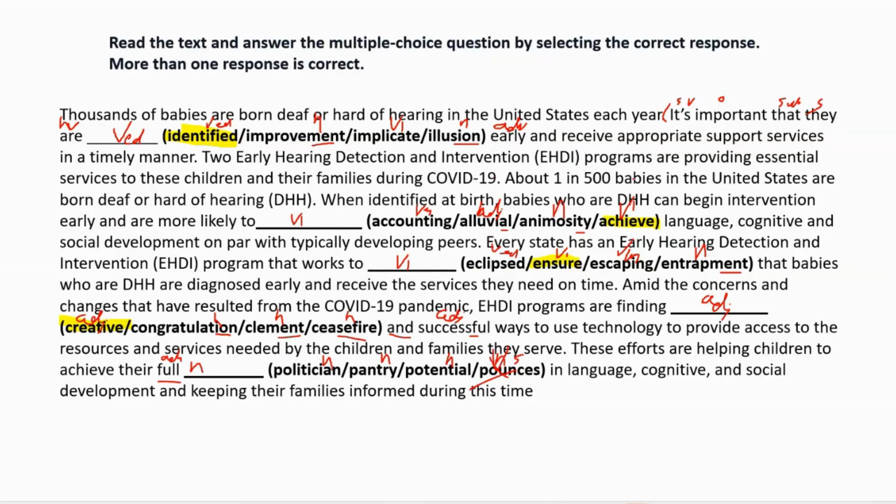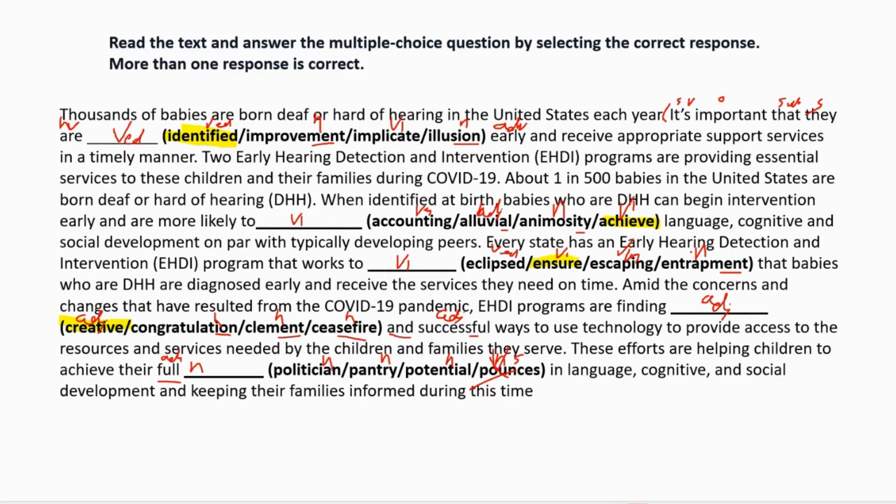About 1 in 500 babies in the United States are born deaf or hard of hearing. When identified at birth, babies who are DHH can begin intervention early and are more likely to dash language, more likely to achieve language and cognitive and social development on par with typically developing peers.